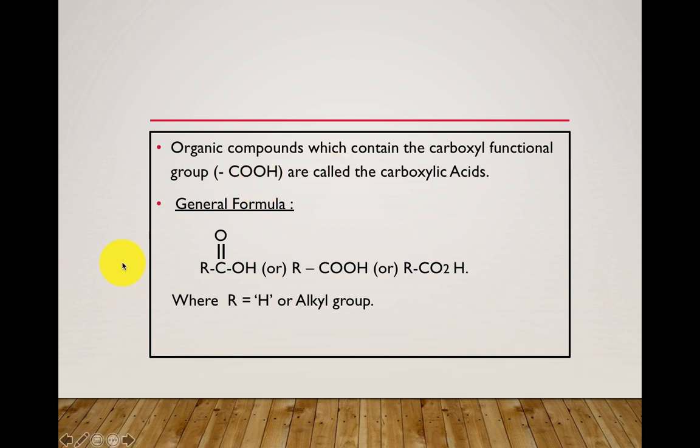Now coming to the general formula for the carboxylic acids. What is the general formula? It is RCOOH or RCO2H. This is known as the general formula for the carboxylic acid. So what is meant by R here? Here R may be hydrogen or an alkyl group. All of you know what is meant by alkyl group, right? Methyl, ethyl, propyl, those are known as the alkyl groups. So what is meant by R? It may be either hydrogen or alkyl group.